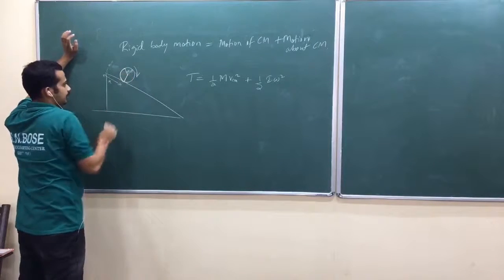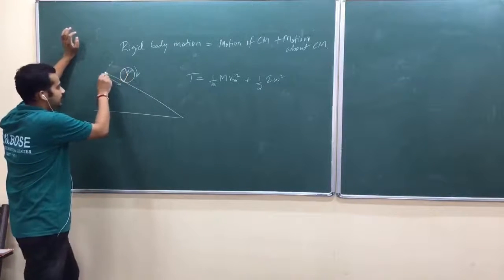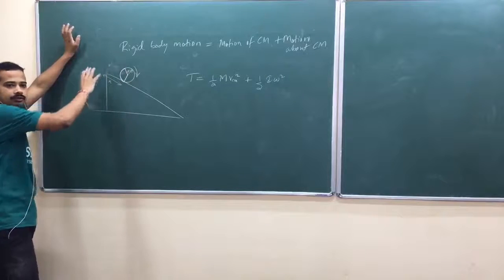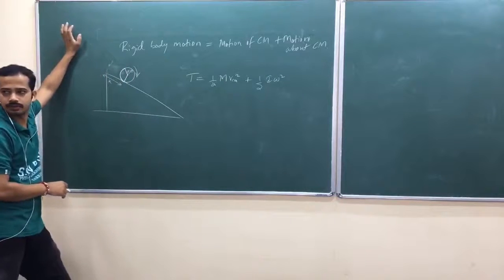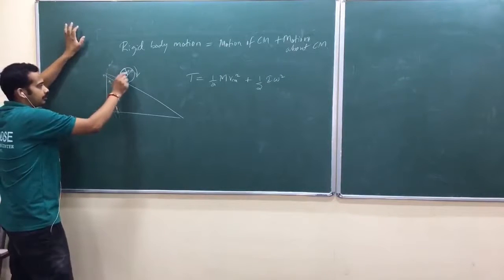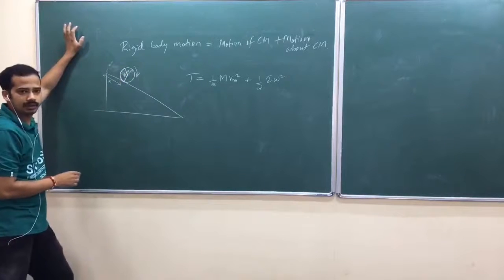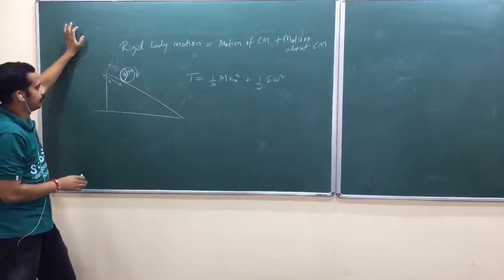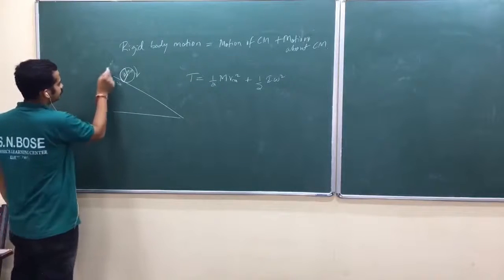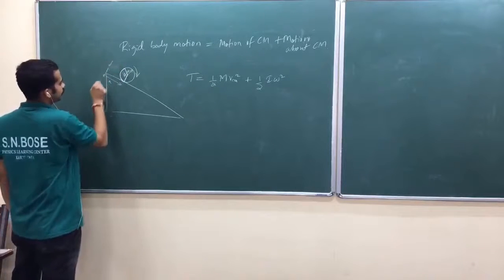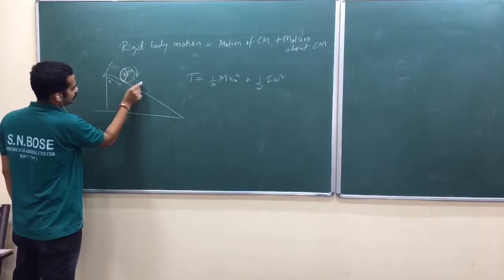Am I right? This example. This point was here when this disc was at the initial position. Is that okay? This point was here. Let me write this one as phi. Now, how do you write velocity of center of mass if you choose this as origin?